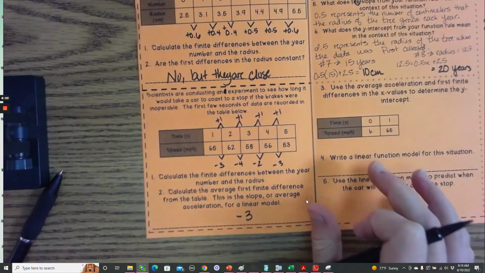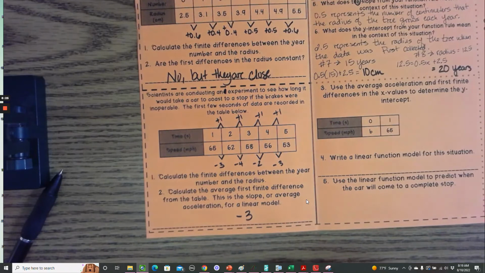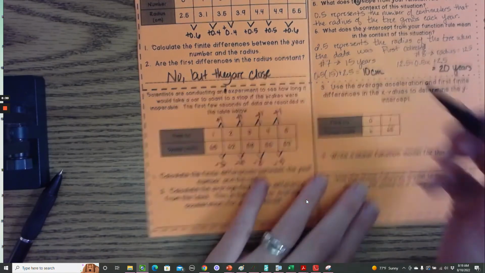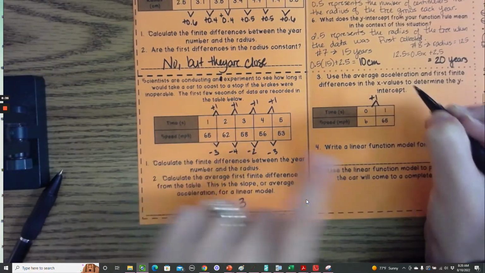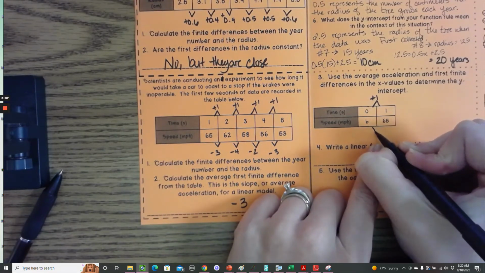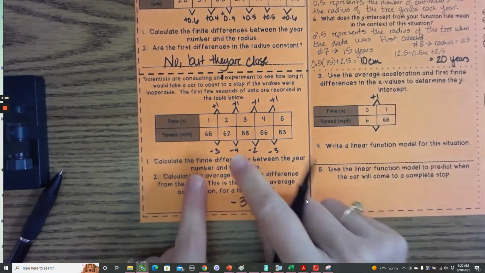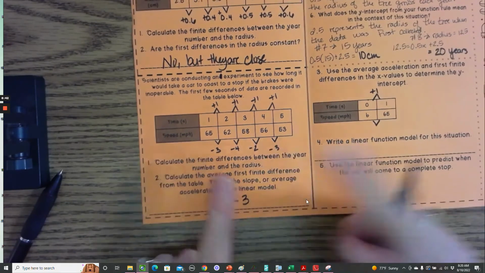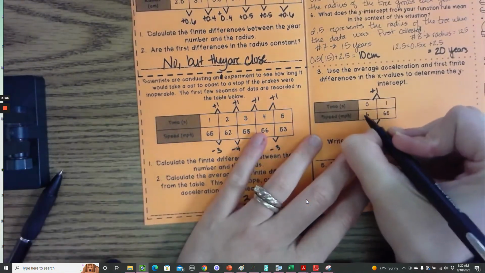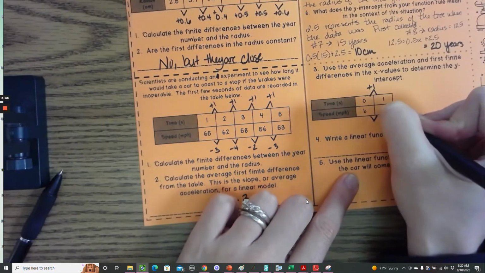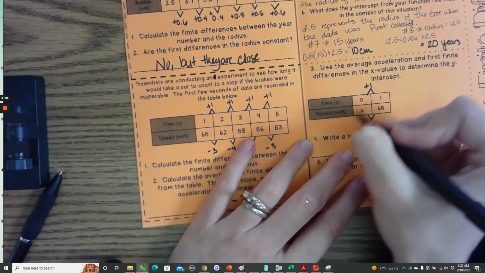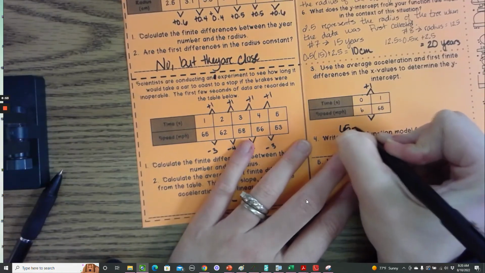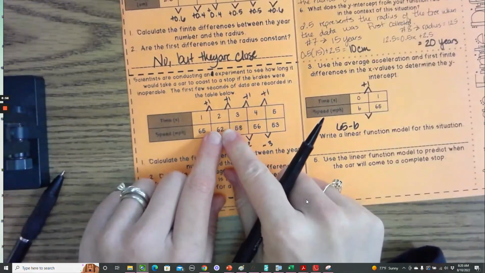All right, we're going to use the average acceleration and first finite differences in the x values to determine the y-intercept. So here, we know we're adding 1. The change here, I'm going to use this. The change here is about -3 every time. So we can use that same ideology. B minus 3 should equal 65, or 65 minus b, because again, when we're finding finite differences, we work backwards.